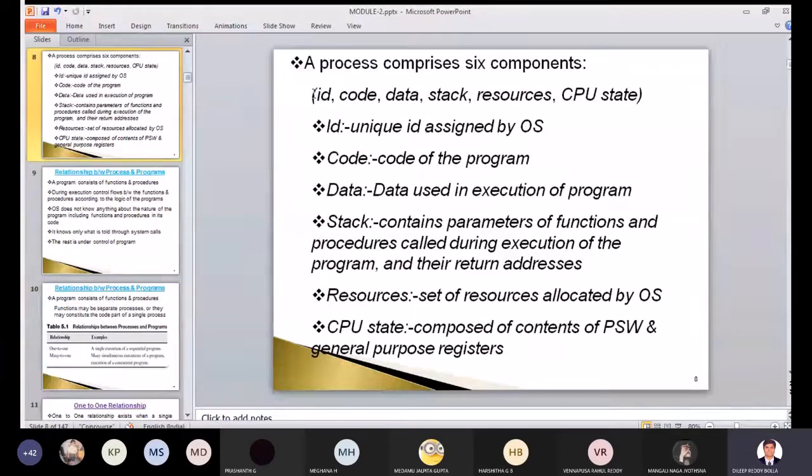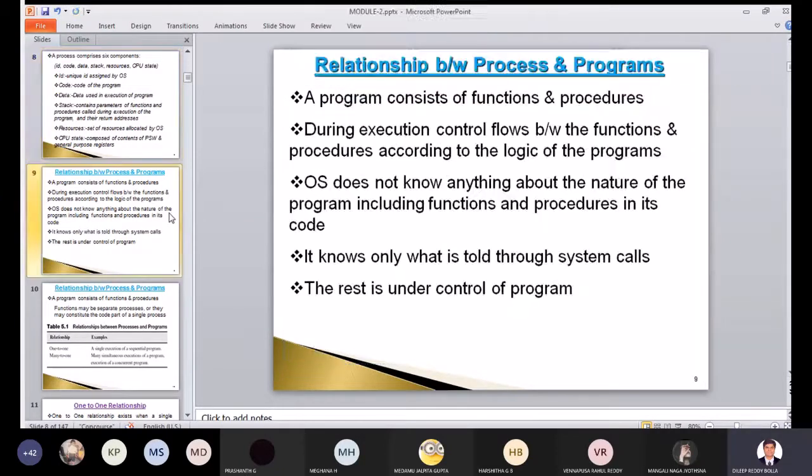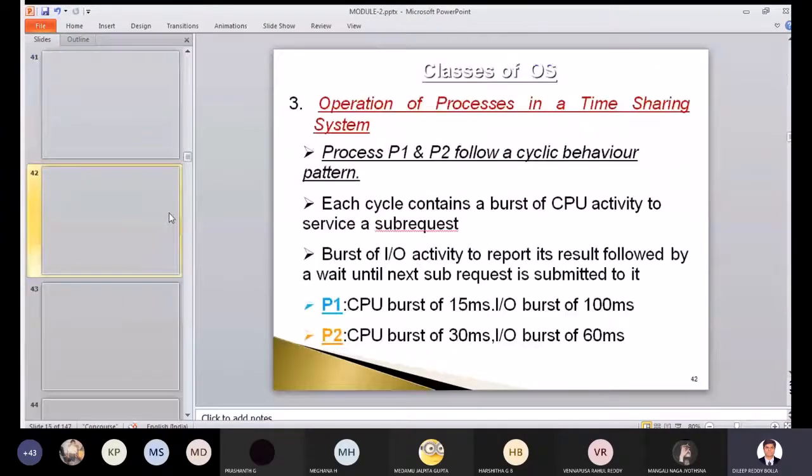All these fields you can include to enlarge the process control block: process ID, process code, process data, process stack, resources, and CPU state. All that you can include to make it understood clearly. Process control block is one of the important questions.